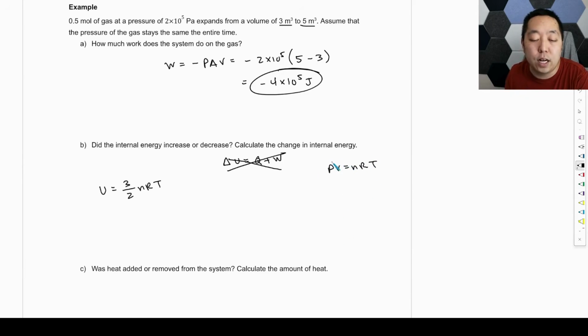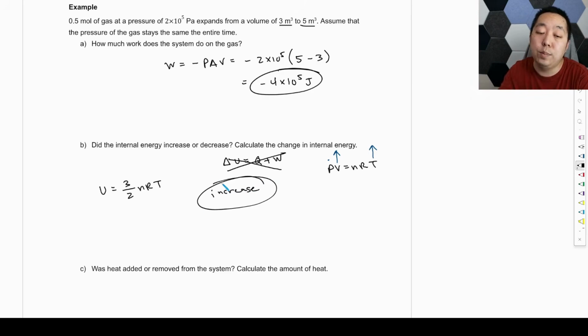So here the pressure was constant, the volume went up, nR remained the same, the temperature went up. So that means it has to increase. Temperature increased when pressure was constant and the volume increased, right?